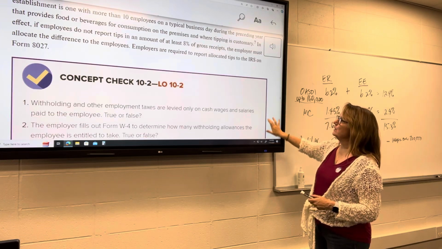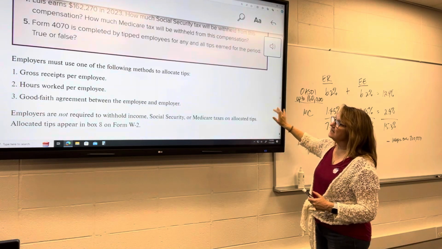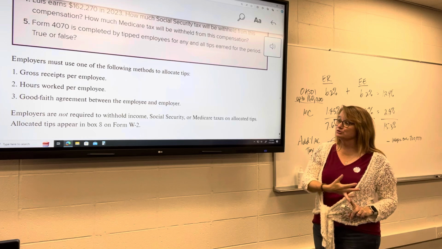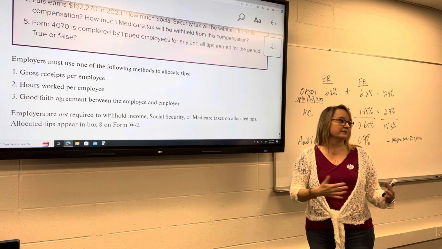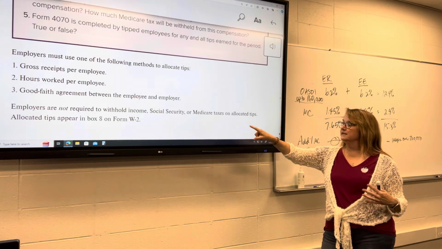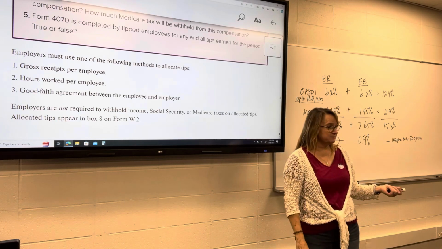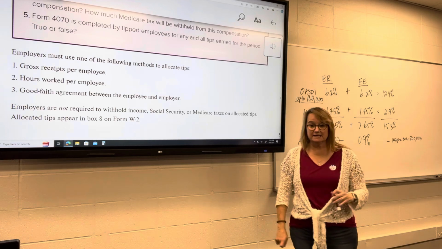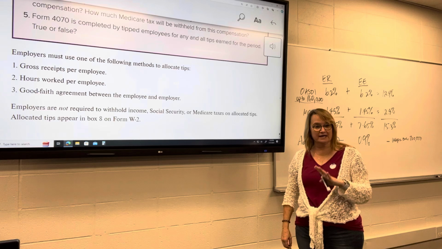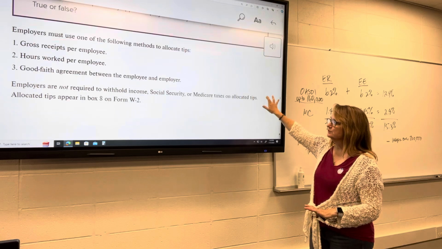So the employers are required to report allocated tips in that case. They can allocate using gross receipts, as in the example we just used, using hours worked per employee, or some other method that the employer and the employee agree upon. They do not withhold income, Social Security, or Medicare taxes on allocated tips, but it is reported as income on the W-2. So the employee is going to have to pay tax on those allocated tips when they file, but the employer does not have to withhold.